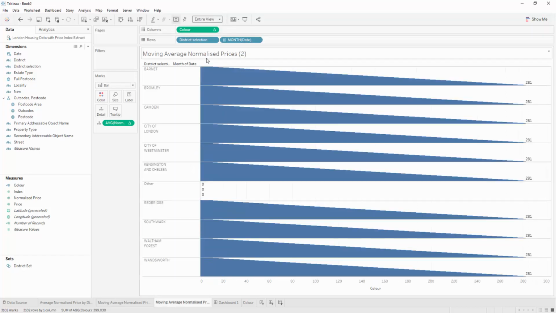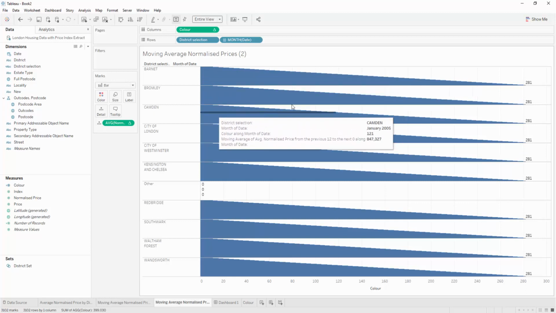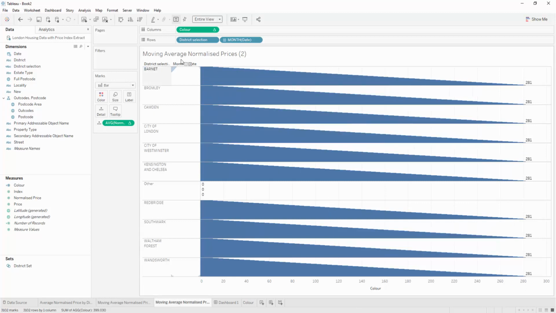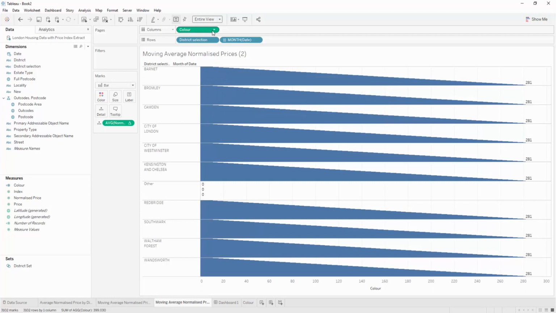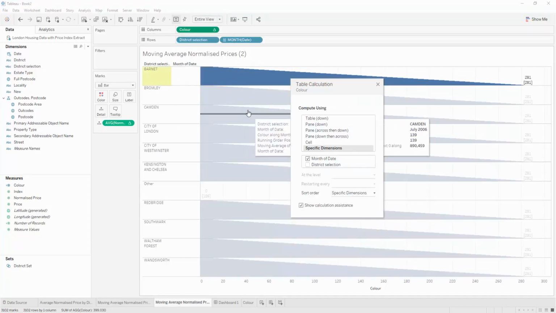I'll make it visual. So let's just do something like this so we can actually see what's happening with that table calculation. And here you can see it's always increasing and then restarting for every district, which is not what we want. We want it to have a consistent value across the entire district. So in this case, what we can do is modify the table calculation to say, swap your order in your table calc so that it matches your viz.